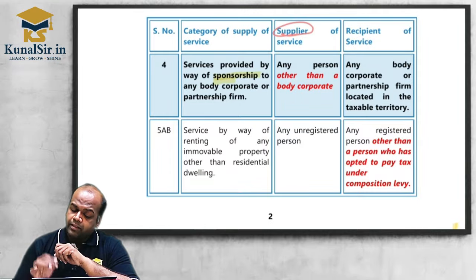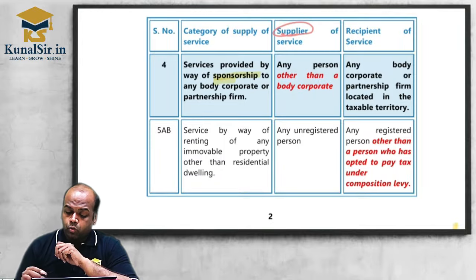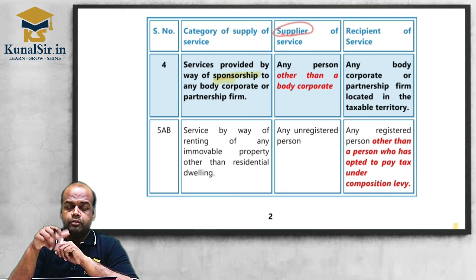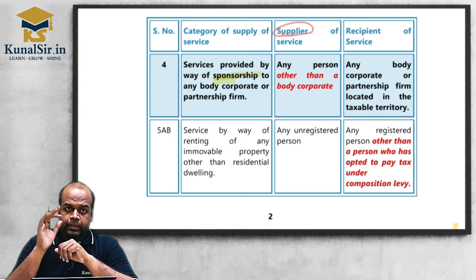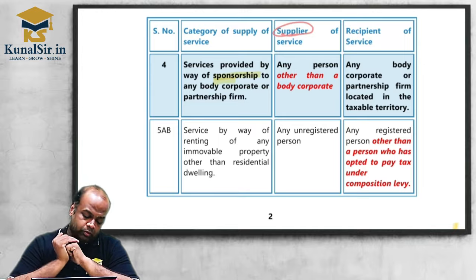Now, who is the supplier? Any registered person. And earlier, who was the recipient? Any registered person. Other than this, it was added by amendment, which was applicable for September and applicable for January also.